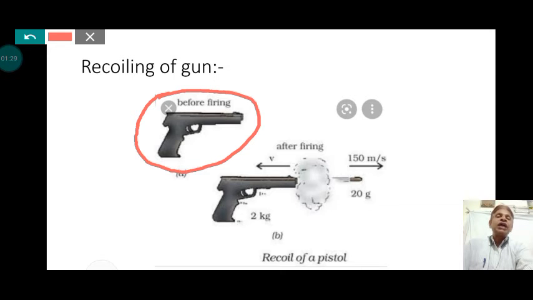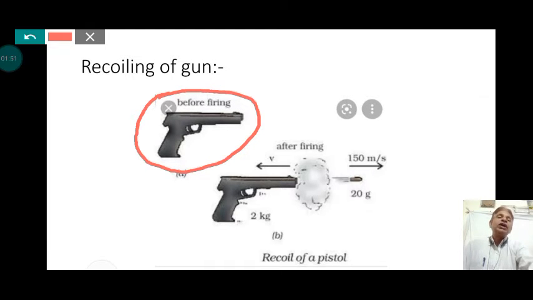In this situation there is no velocity of gun and bullet, so the velocity of the system v is equal to 0. The total momentum of the system before firing is equal to 0 due to the zero velocity.